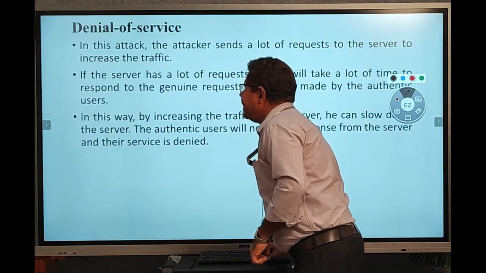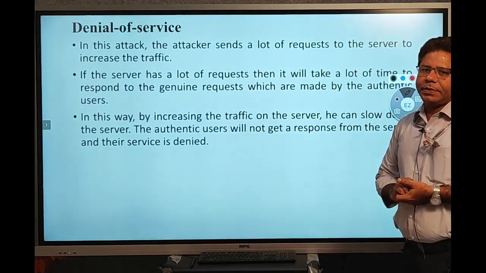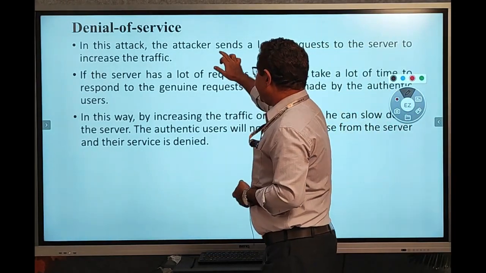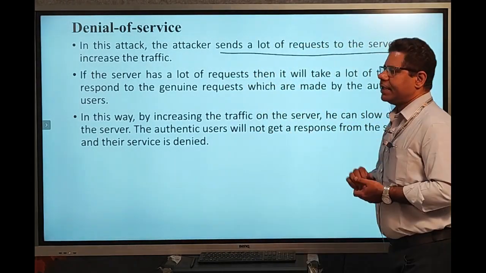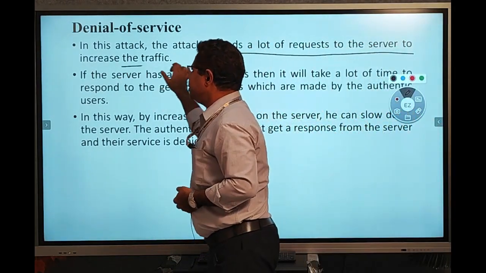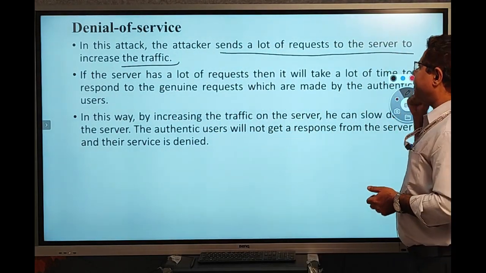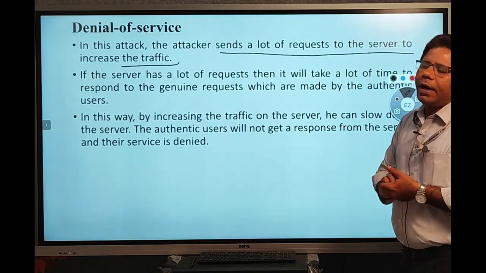And the last attack is the denial of service. So what is the denial of service? In this, the attacker sends a lot of requests to the server to increase the traffic.